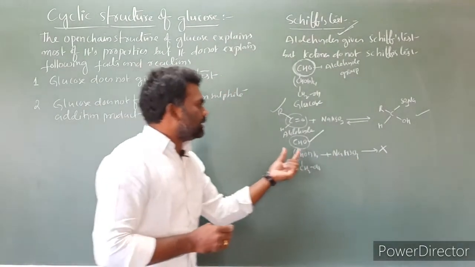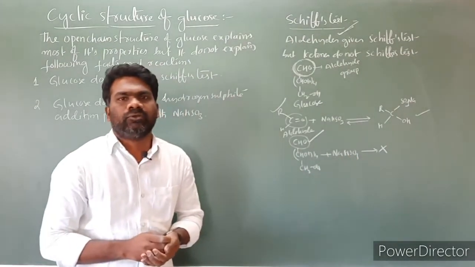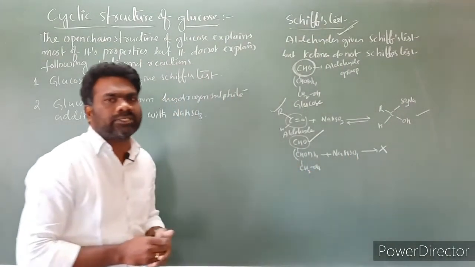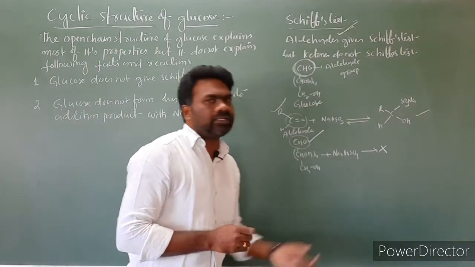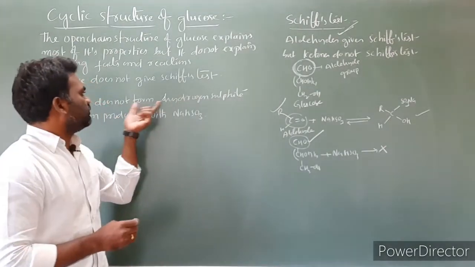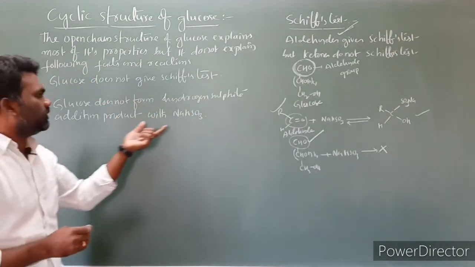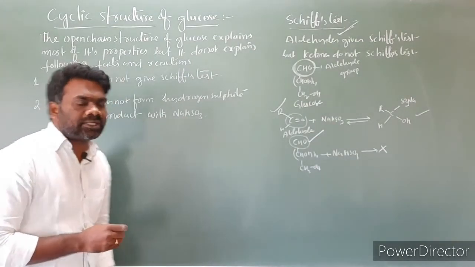So why glucose does not react with sodium hydrogen sulfite cannot be explained by the open chain structure. Glucose does not form the addition product with NaHSO3, and this cannot be explained by the open chain structure.